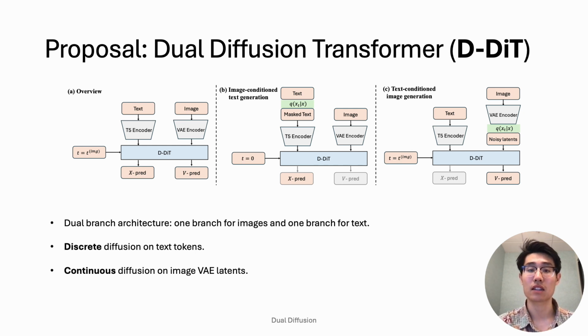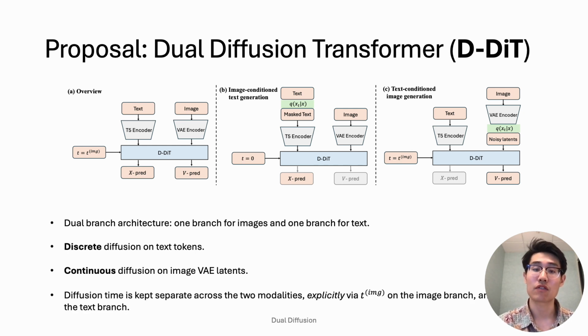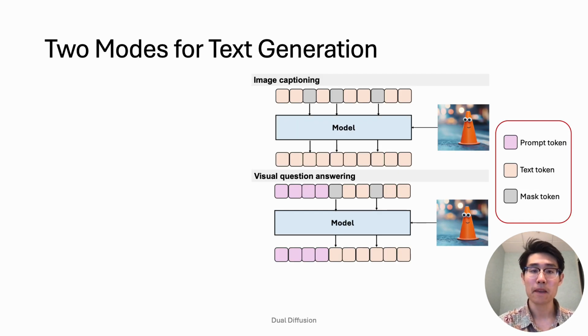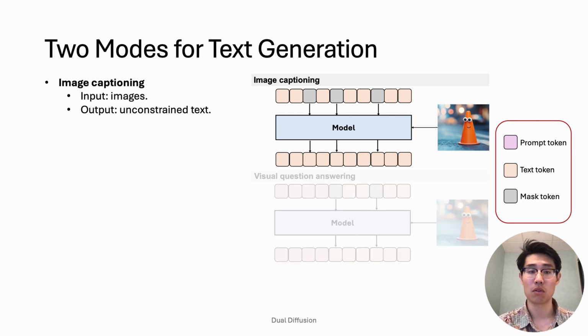Here, clean text and noisy images are input to the model, and a loss is applied to the image branch outputs. Finally, diffusion time is only provided for image diffusion. So there are two types of text generation that we're specifically interested in. On the left, we have a figure demonstrating our pipeline. So there's always an image input, and then there are input tokens above and output tokens below.